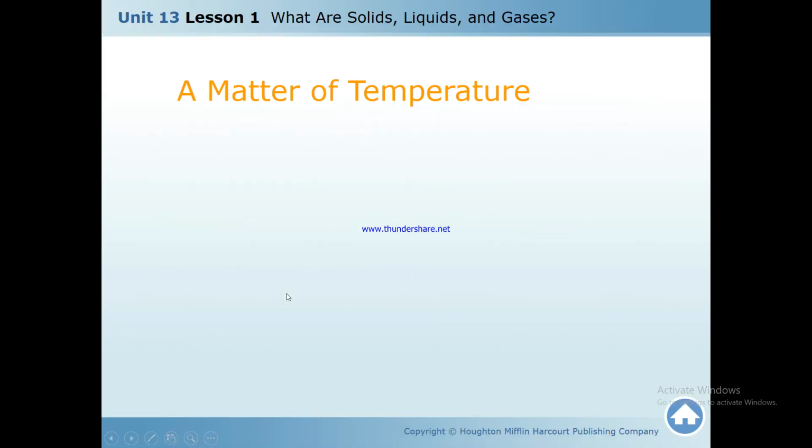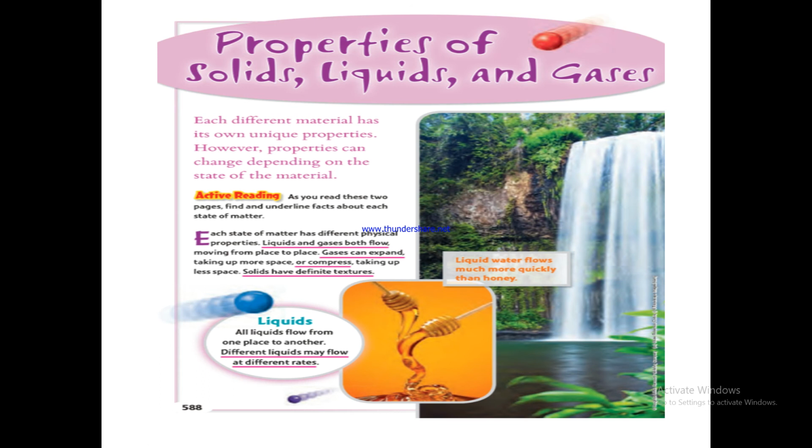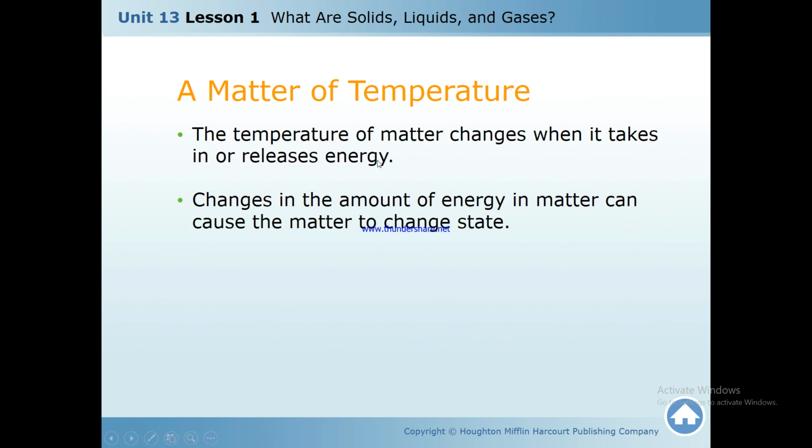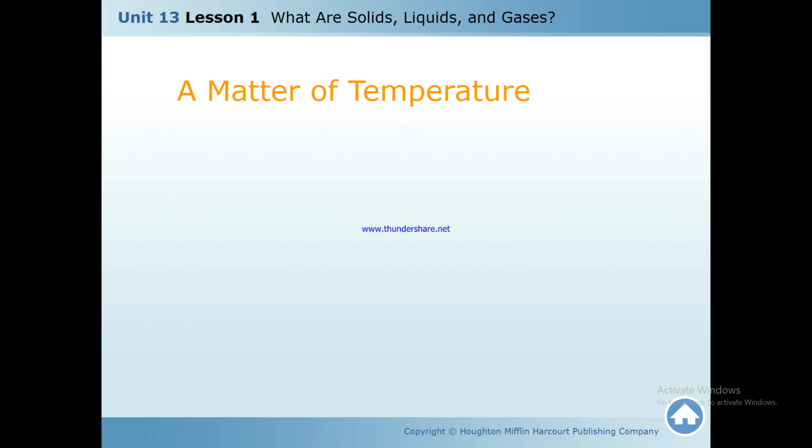Solids have a definite structure. When you see a solid, you know that it has a definite structure. Different liquids may flow at different rates. You can see the honey here. Liquid water flows much more quickly than honey. So it has its own ways. It does not mean that all liquids must flow at the same rate. Everyone has different properties. Now girls, you can read these and highlight, because these are the important points I have taken.